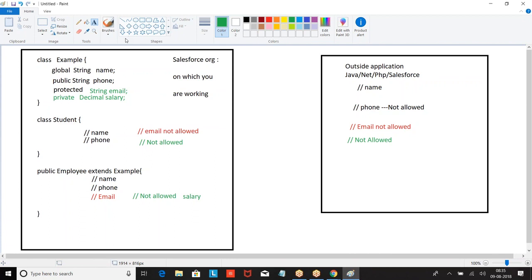Come again. Private. So you should not create a class as private. By default, you are supposed to create global or public. Okay. And 99% we go with public. Only when you go for web services, we go for global. Otherwise, we go with public.